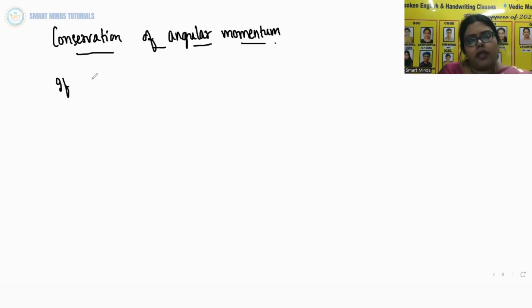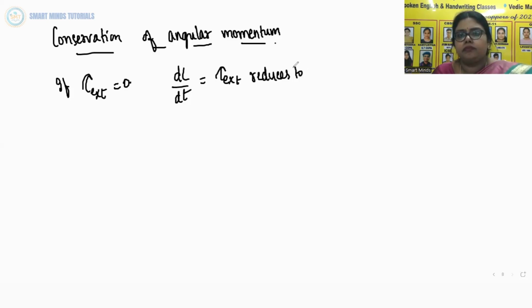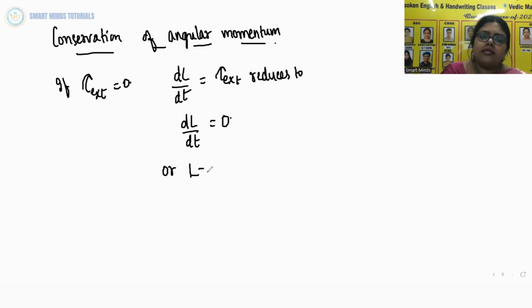So if tau external is equal to 0, then this equation dL by dt is equal to tau external reduces to dL by dt is equal to 0, or you can say L is equal to constant, because the derivative of a constant is 0.